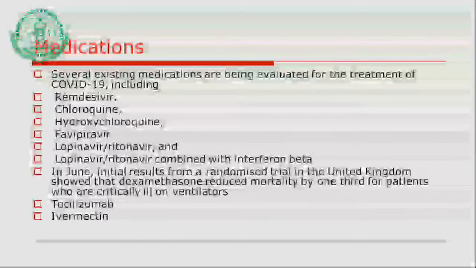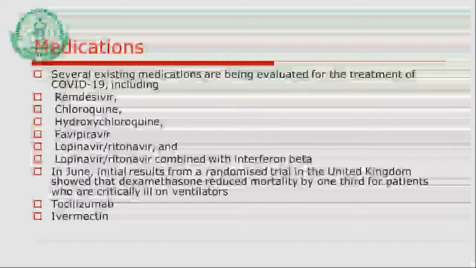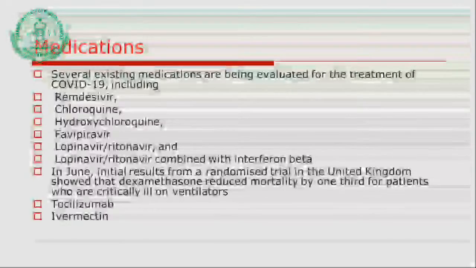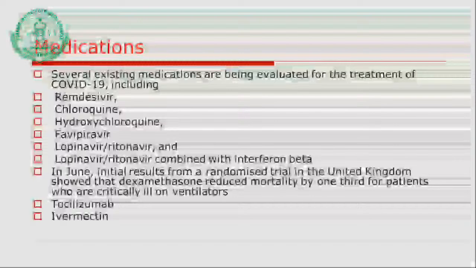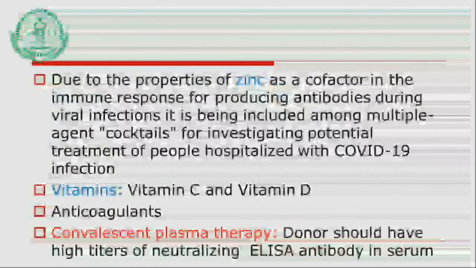So again, these are the trial and error efforts going on in the last 2-3 months. Among the various drugs that we are using, some are showing effectiveness, some are showing side effects. Tocilizumab is again one of the drugs for which a trial has been carried out. Ivermectin, you might have heard in the newspaper, has also been trialed as far as corona treatment is concerned.